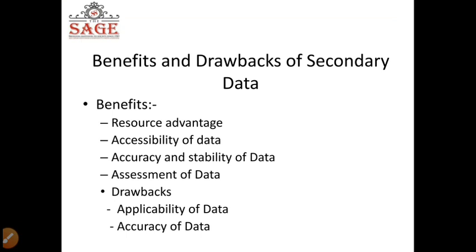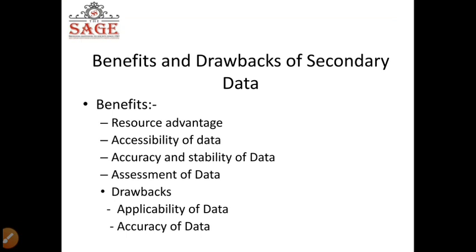All these factors of production are your resources. When you want to minimize your time and your cost of doing research, because research involves a lot of money, R&D takes a lot of money, so resource advantage is definitely there when we are trying to take data which has already been collected.